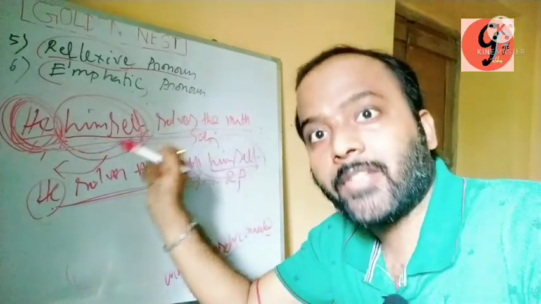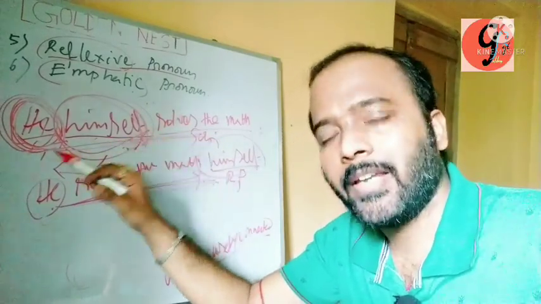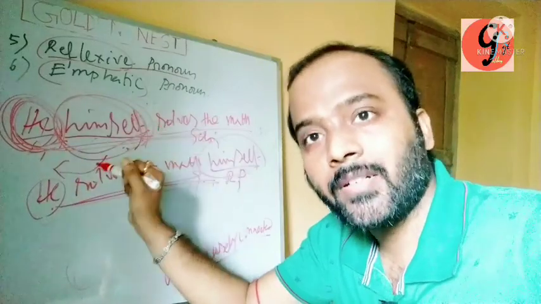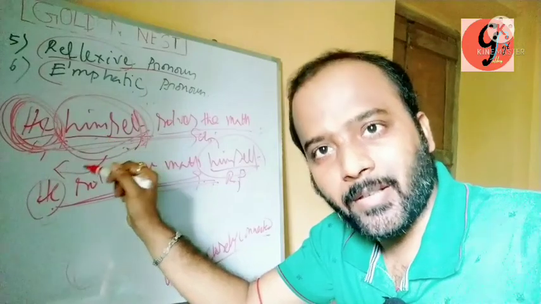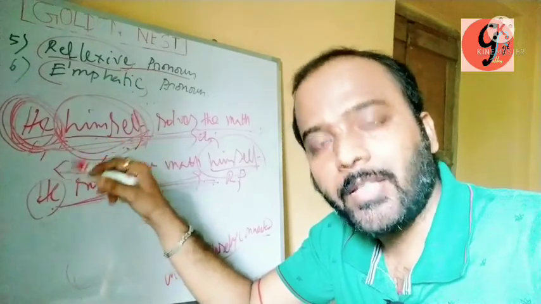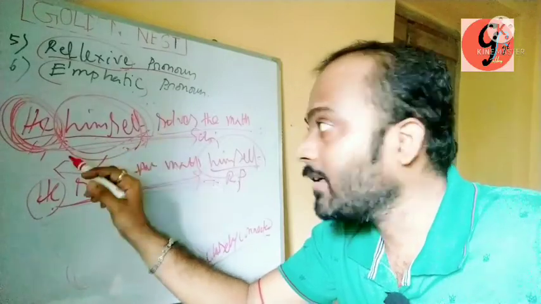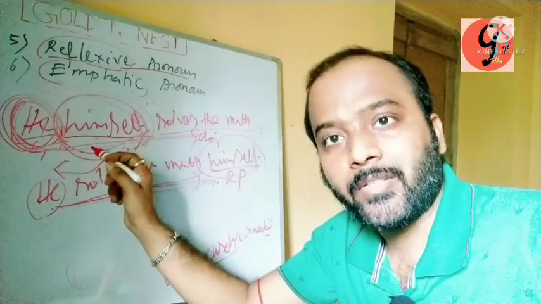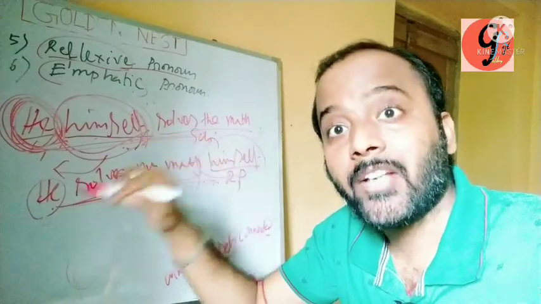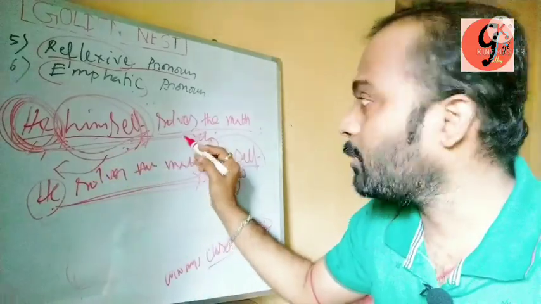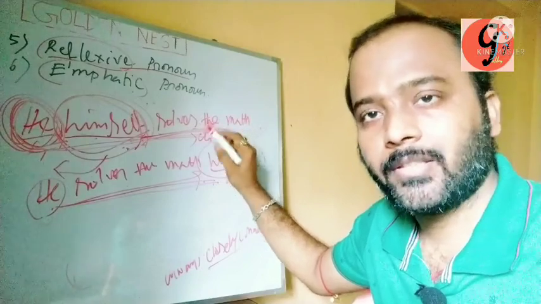The pronoun himself, okay, emphasizes the subject he, and then the action is stressed. In the case of emphatic pronoun, if you see in any sentence a subject and then after the subject a self-added pronoun, that is he himself, I myself, they themselves, you yourself. All these are examples of emphatic pronoun, because not only is the subject emphasized, but the particular action in that sentence is also taken boldly. That is why he himself solved the math. Clear?